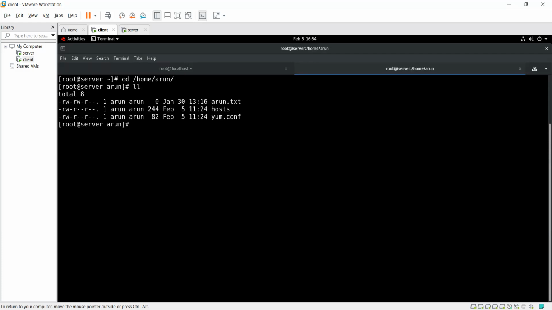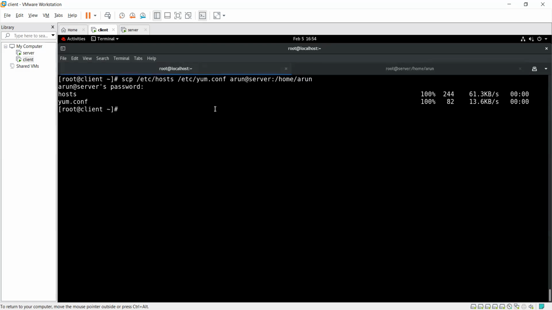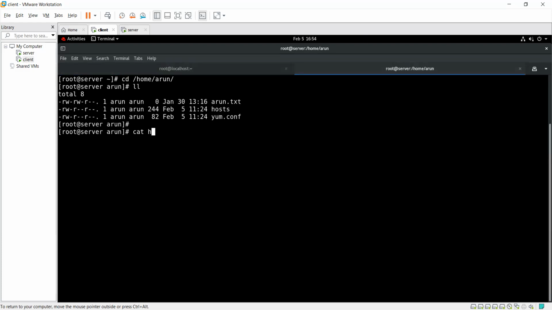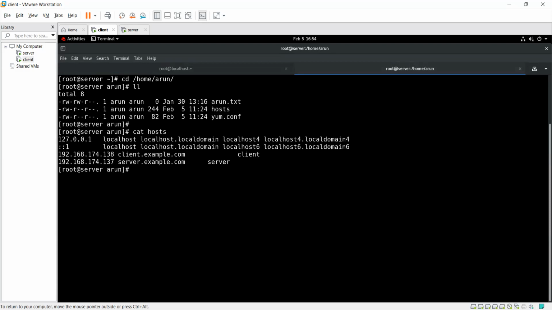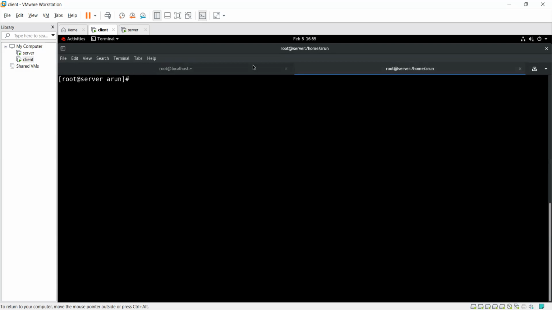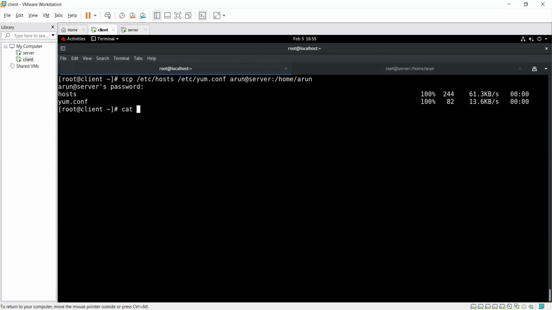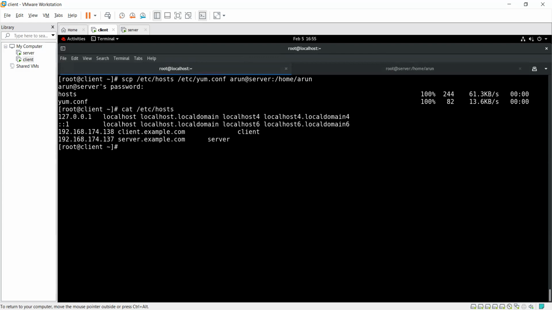Yeah, there is my file hostname.conf, my today's file. Guys, it's copied as you see here. This is my server machine and this is my client machine. Got it? So just open that file, host, in the server. Cat host. It's the same file, and on my client machine, if I just do cat /etc/host, it's the same file. Got it?